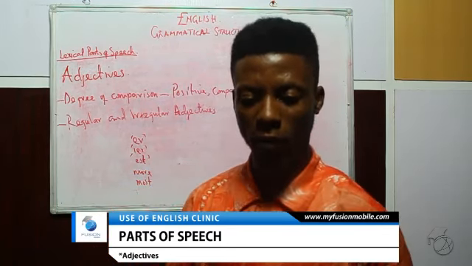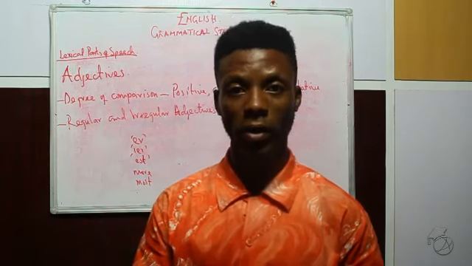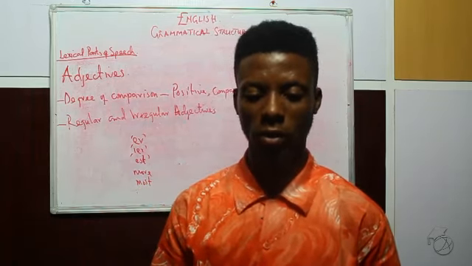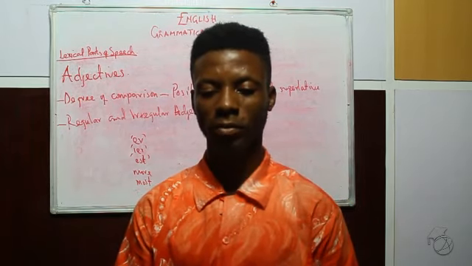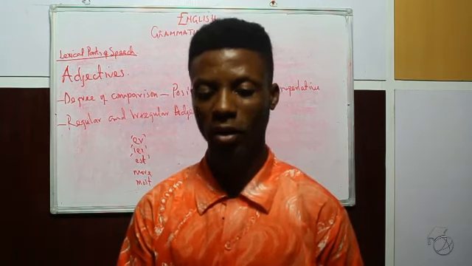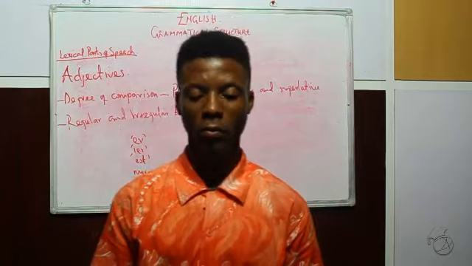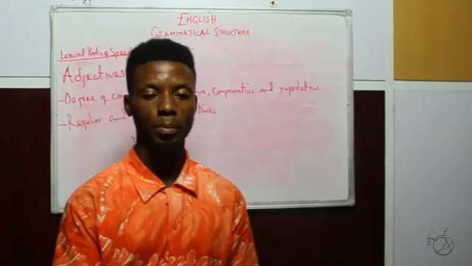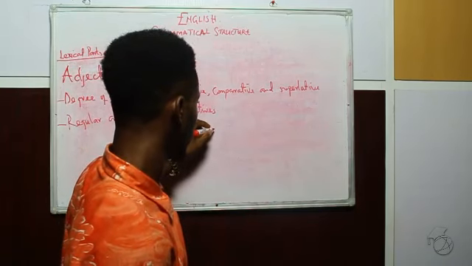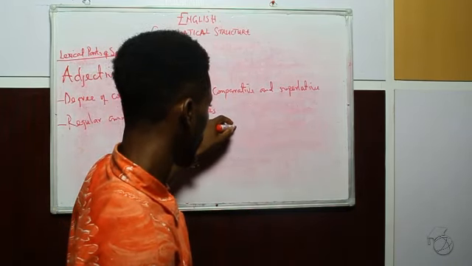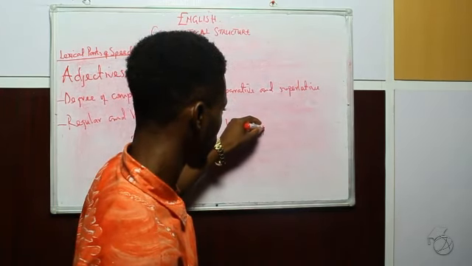Whereas the degree of regular adjectives follows a regular pattern, those of irregular adjectives do not. Examples of regular adjectives in their comparative and superlative degree are as follows. We have big, bigger, biggest, as in big, bigger, and biggest.